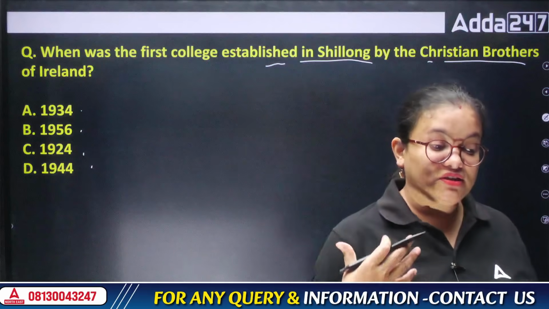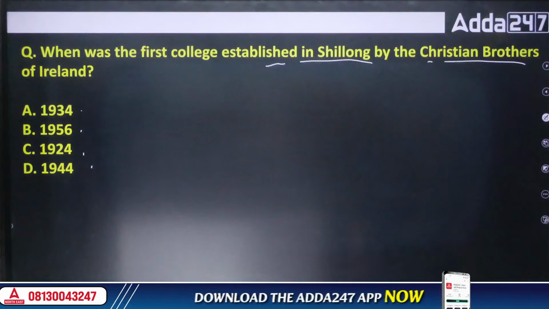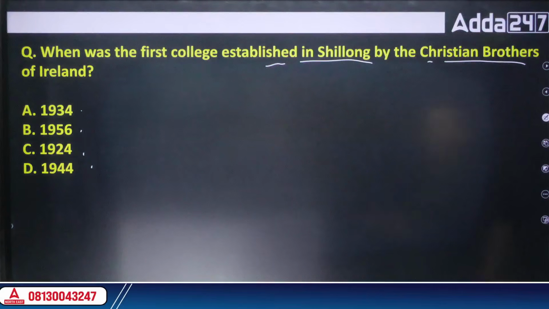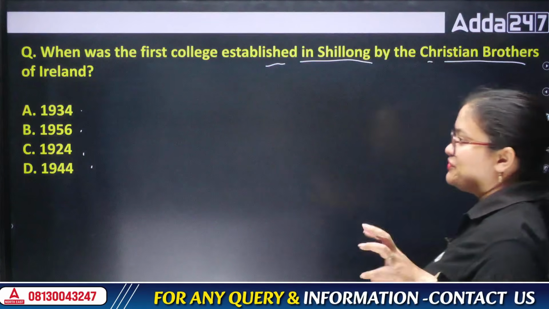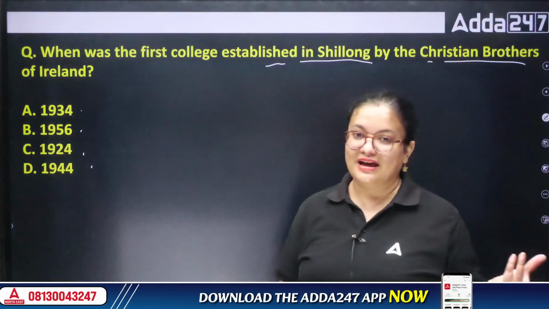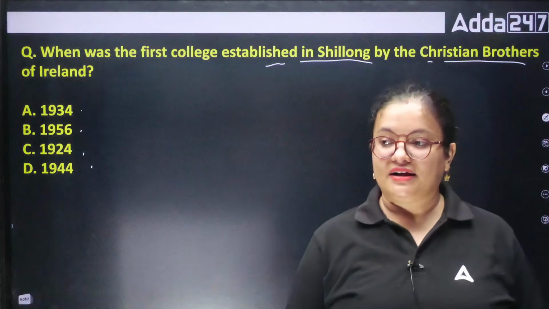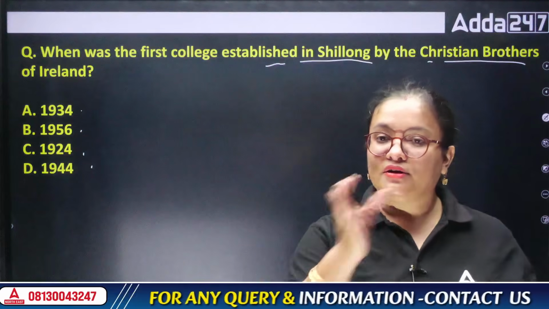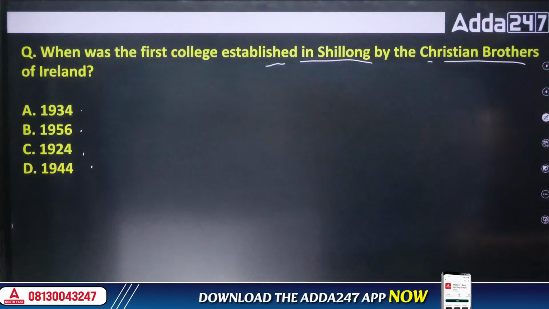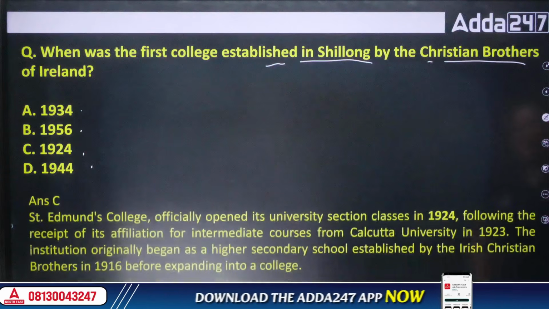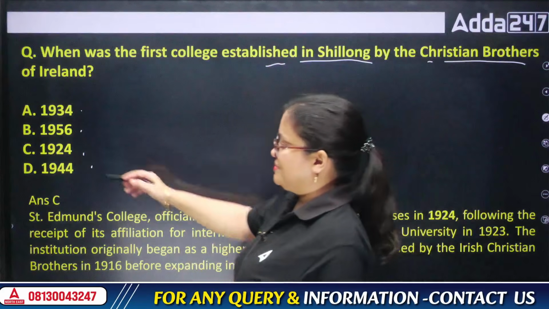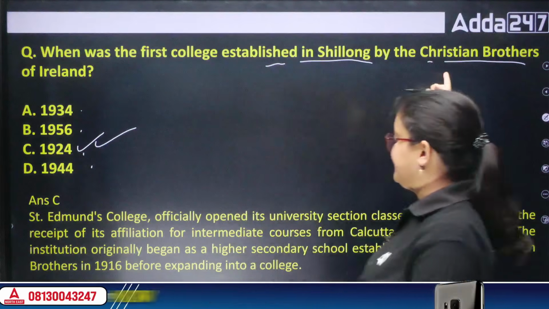So whenever we travel there, whenever we go there, it is a very mesmerizing sight. Whenever we see those colleges, it gives us vibes of United Kingdom, right? It gives a few vibes of America, because those structures are similar to those of Western culture, right? It looks very good. So whenever we say about the college, it is St. Edmund's College, and it was first established in the year 1924 by these brothers.